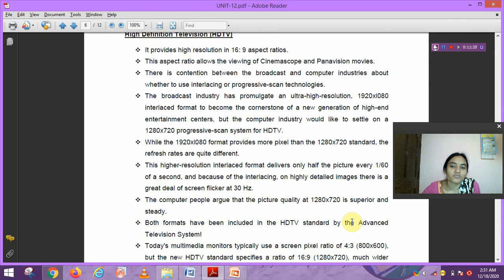That means there are two types of HDTV standard. One is for television, another is for computer. The computer format is 1280 by 720, but the television standard, the broadcast industry's format, is 1920 by 1080. But computer industry people argue that the picture quality of 1280 by 720 is superior.